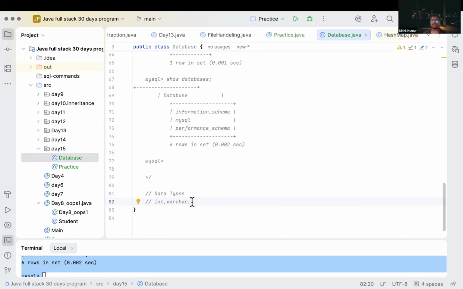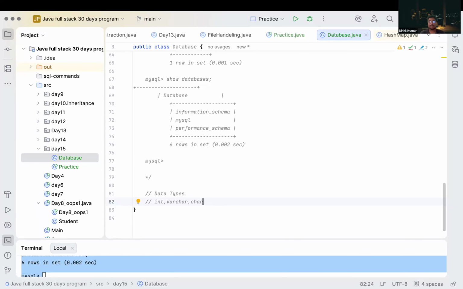We can define it as a variable character, and inside varchar we can write something like this as well. So it is a mixture of numbers and characters, or special characters as well.